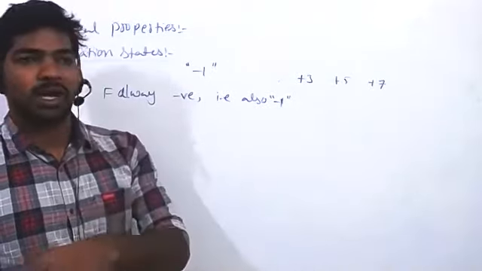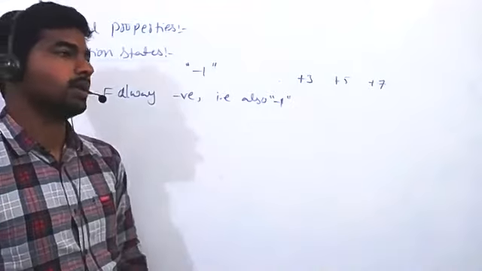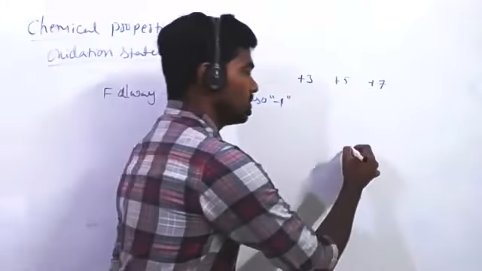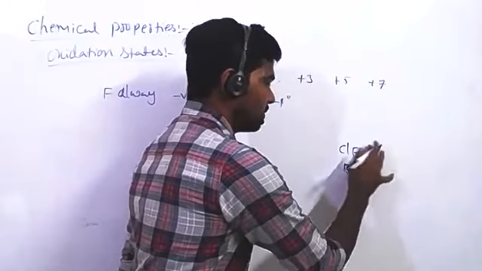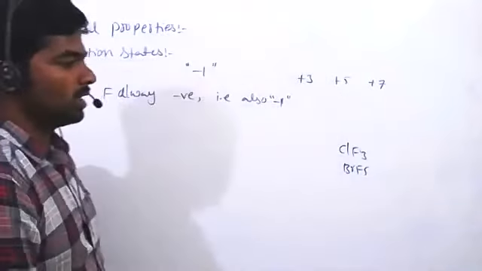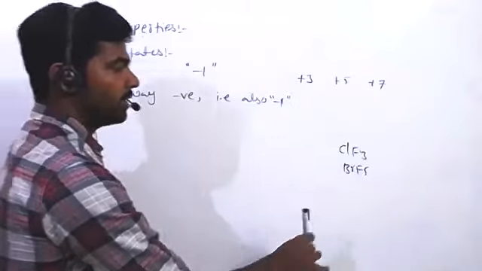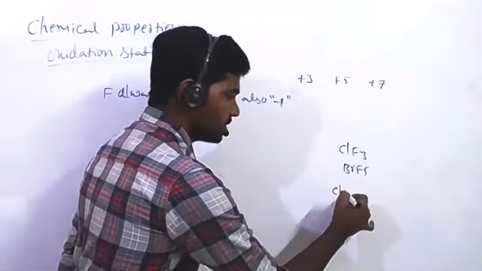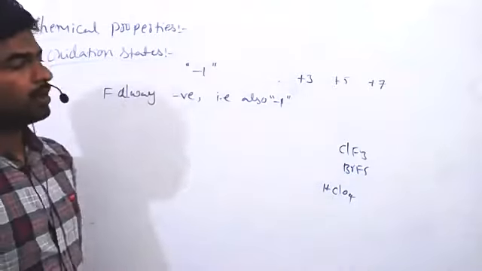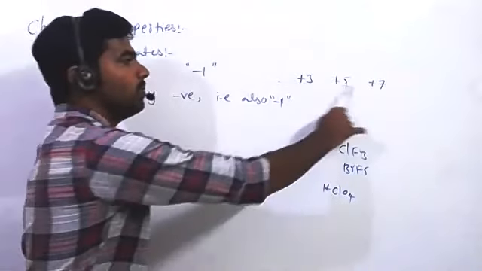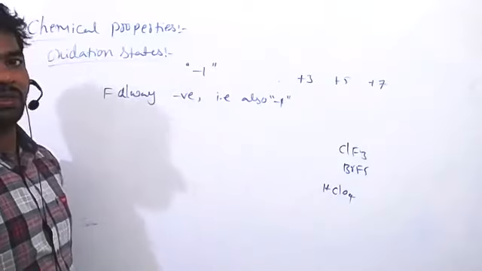Among themselves, halogens react and give new compounds. They are called interhalogen compounds. Suppose ClF5, BrF5. So these are interhalogen compounds. In these cases, and whenever halogens are combining with oxygen, like HClO4, they show positive oxidation numbers also.